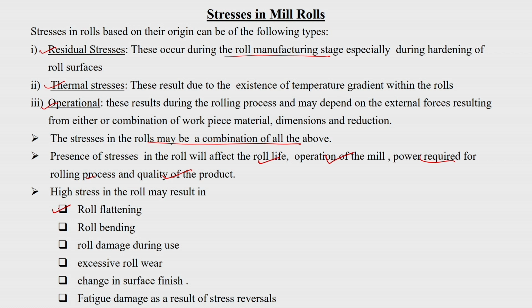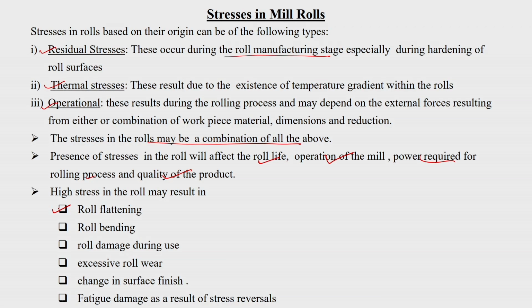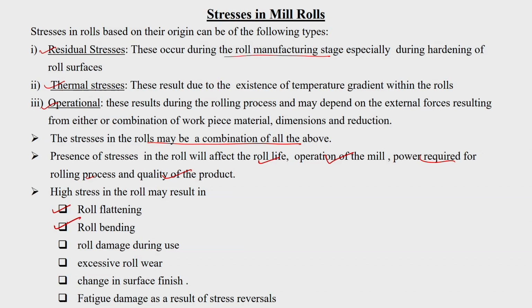Now, if the stresses are high, due to the work hardening behavior of your workpiece, and the roll length is very large and your billet is at a small area only, then there is a chance of roll bending. When the roll bends, you will find that a non-uniform cross-sectional area is produced in your product. So, there will be a variation in the thickness of the product due to the roll bending.